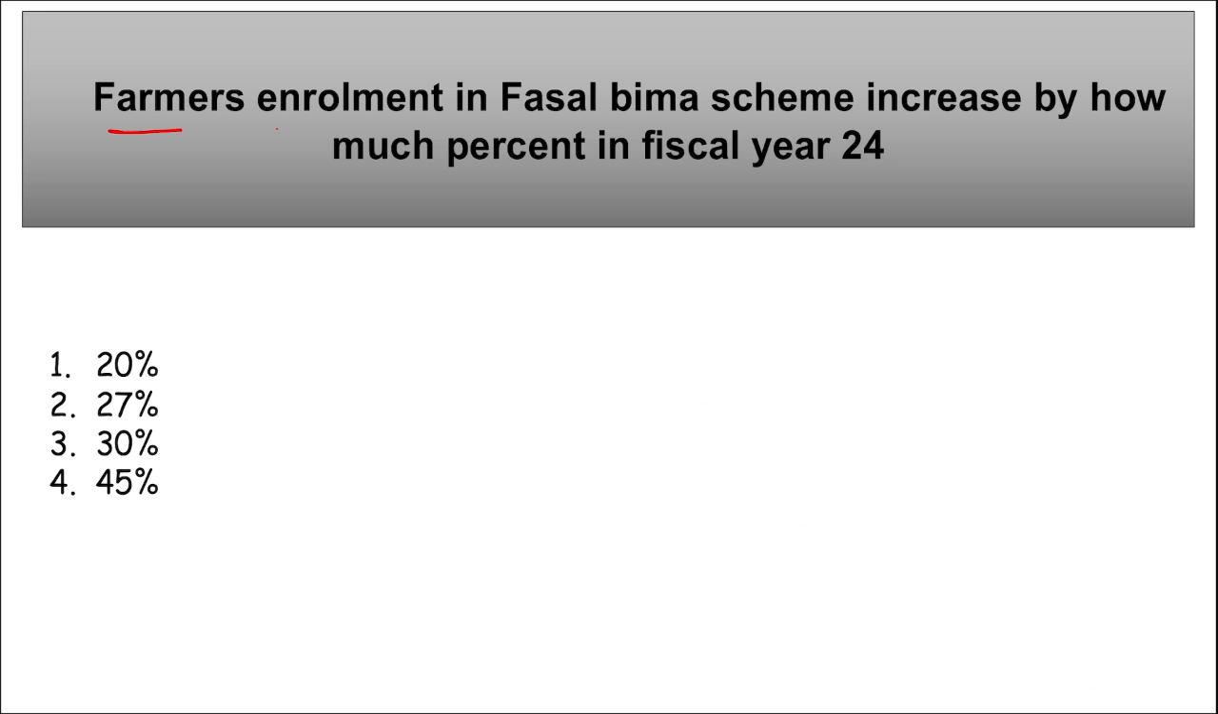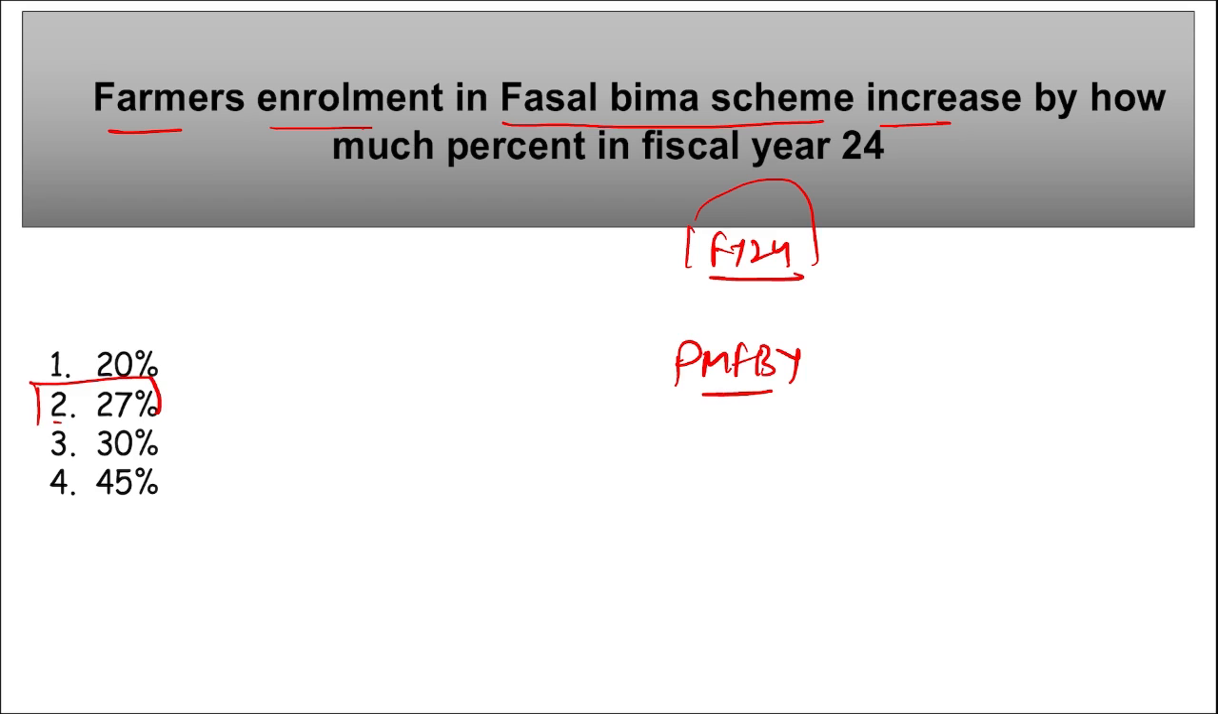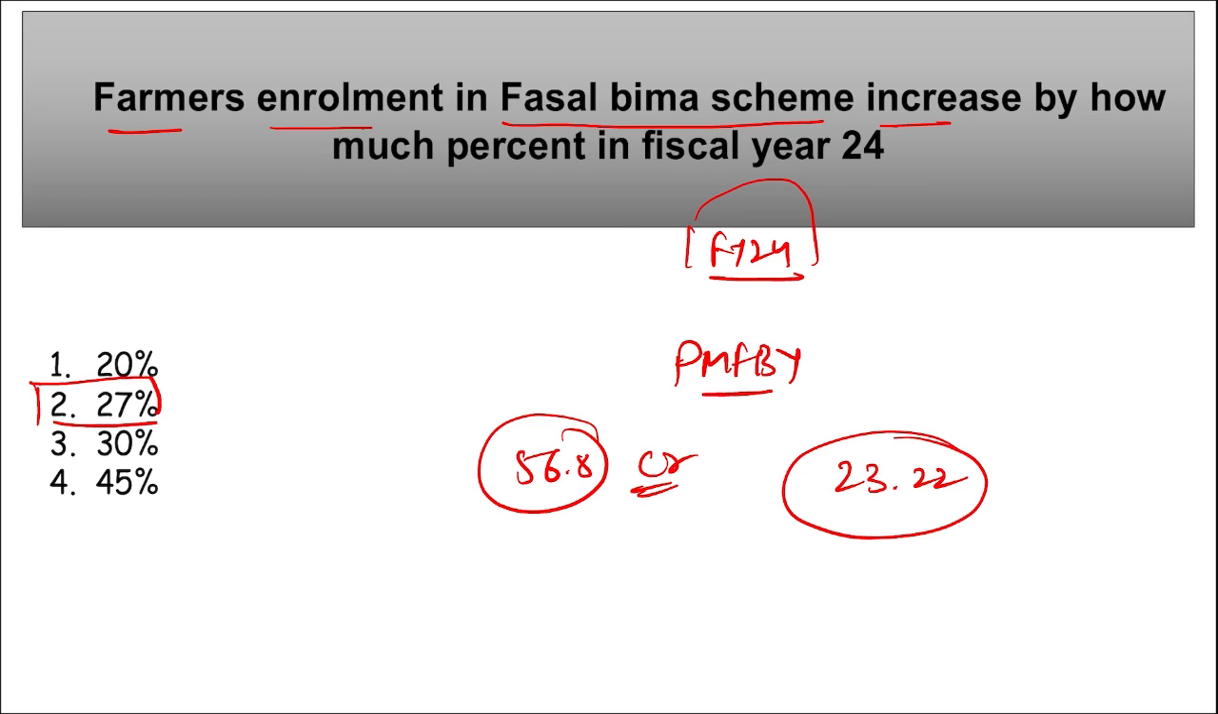Next, farmers' enrollment in the Fasal Bima scheme increased by how much? So in fiscal year 24, the farmers' enrollment in Pradhan Mantri Fasal Bima Yojana increased by 27%, right? And so far around 56.8 crore farmers have enrolled under Pradhan Mantri Fasal Bima Yojana, and more than 23.22 crore farmers have received the claims for the same, right? So take a note of this.